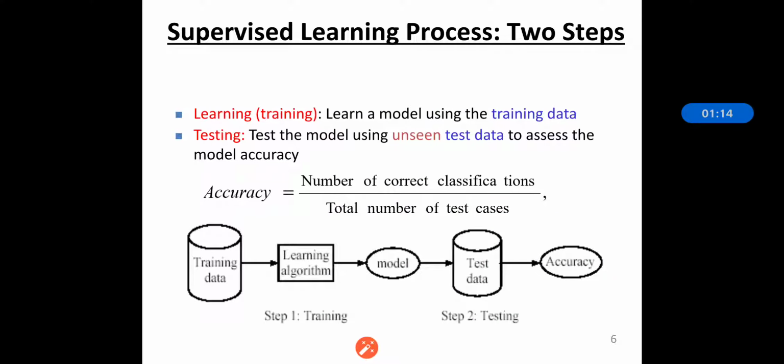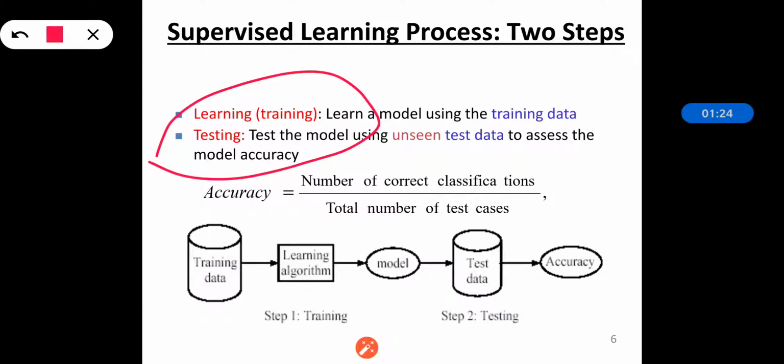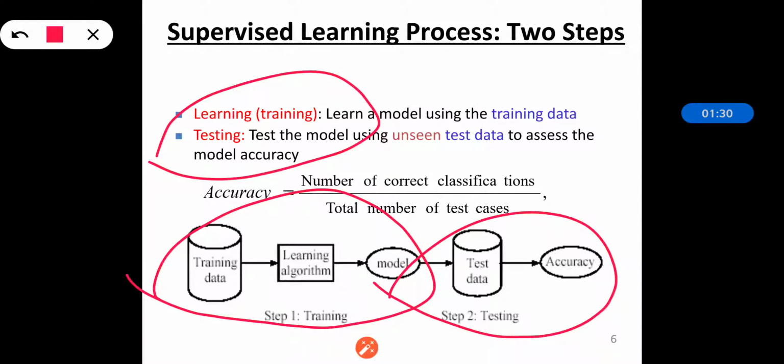So the supervised learning process has two steps, that is learning and testing. I have said in my previous lecture also that training is very important. This is the training part, this is the testing part. Training means we learn a model using the training data. This training data is then used for testing as a ground truth value. And testing means we test the model using unseen test data to assess the model accuracy.